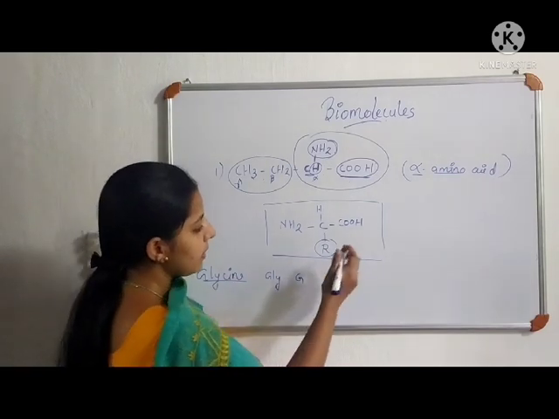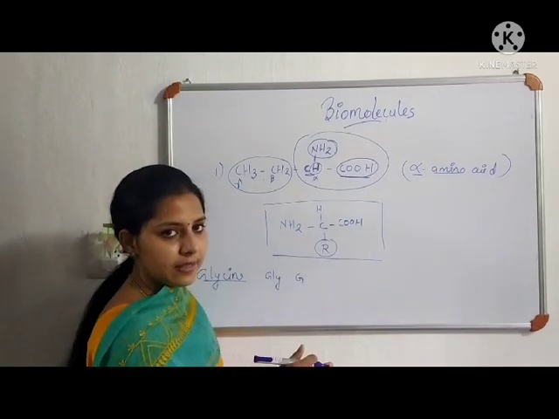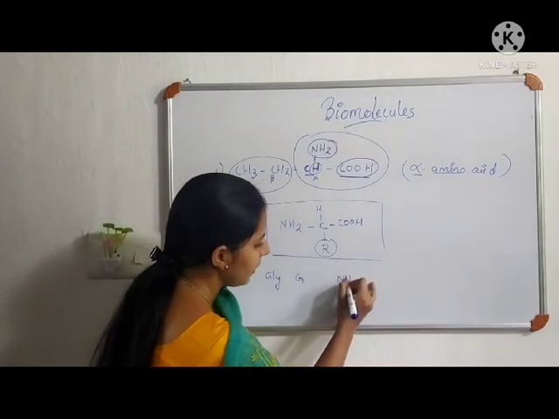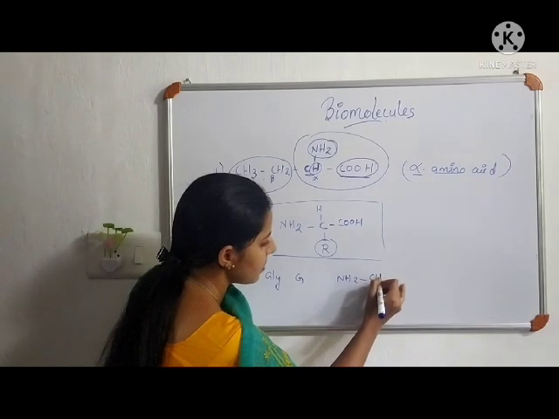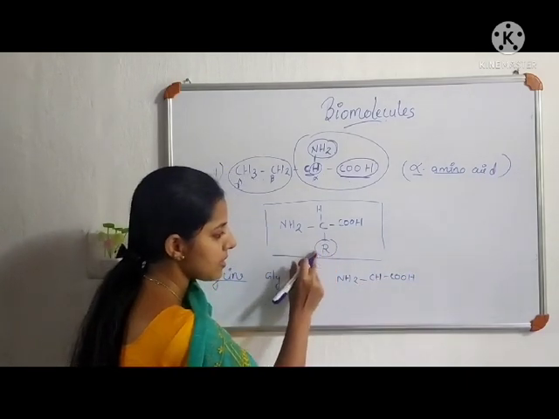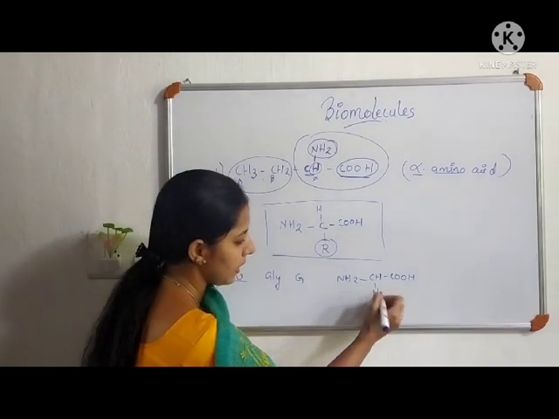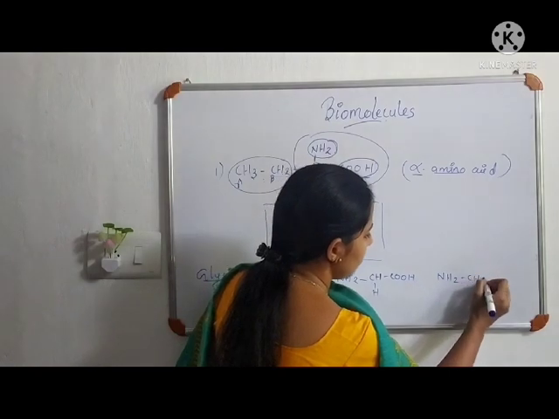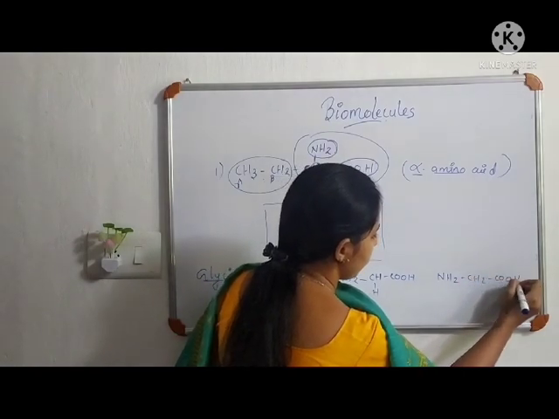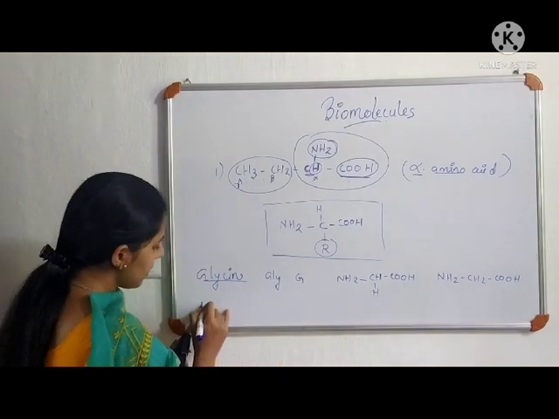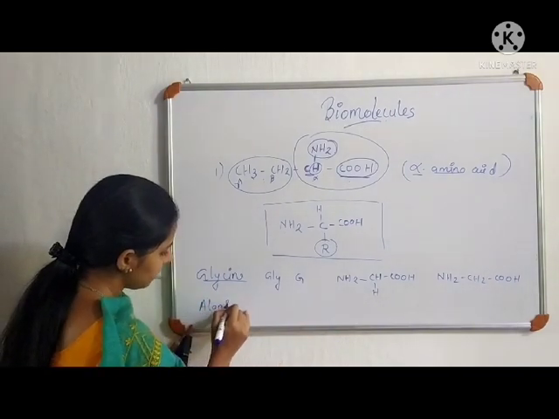In glycine, this side chain is a hydrogen. Therefore, its structure will be NH2, CH, COOH, and then this R, or side chain, is another hydrogen. So its structure will be NH2, CH2, COOH. So this is glycine. Another amino acid is alanine.